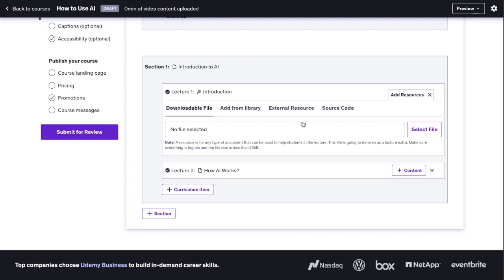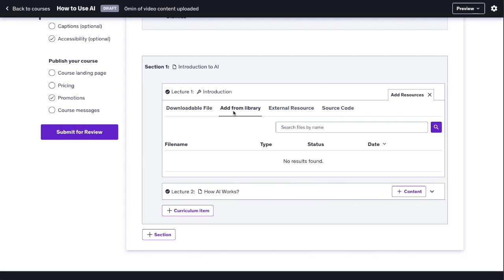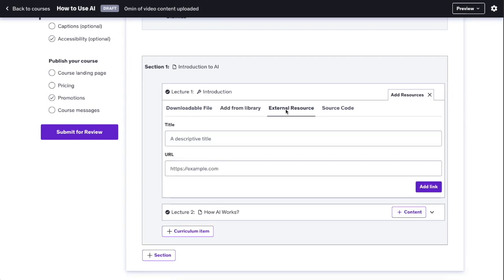So once again, you can drag and drop a file here. And then you can add from the library. So if you have some existing stuff you have already uploaded, you can add that here. And then you can also do an external resource. For example, let's do my LinkedIn. And then I can drag and drop the link here. And then let's click on add link.